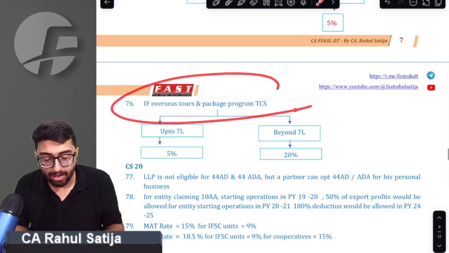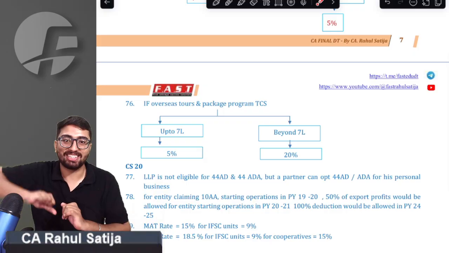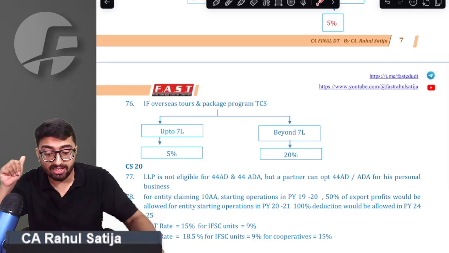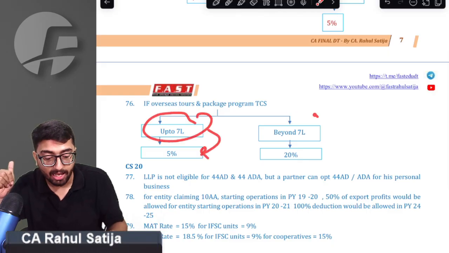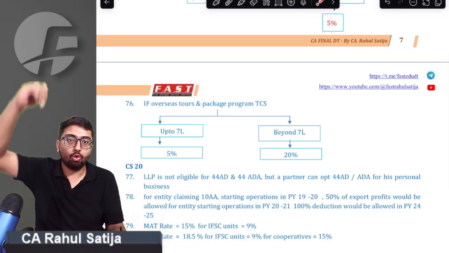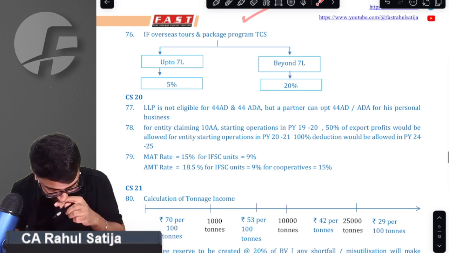If you buy any kind of overseas tour package program, for example, we had discussed that if you want to go to Pakistan, and that travel guide is charging 10 lakh rupees, then for the first 7 lakh rupees, 5% TCS is applicable, and for the remaining 3 lakhs, 20% TCS is applicable. So 20% TCS over and above 7 lakh worth of package is applicable. We got that point.